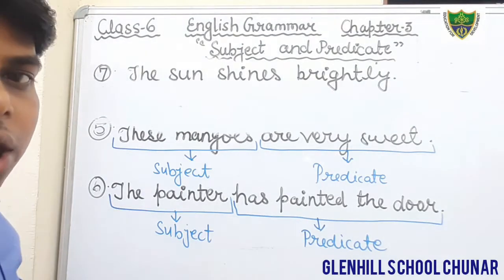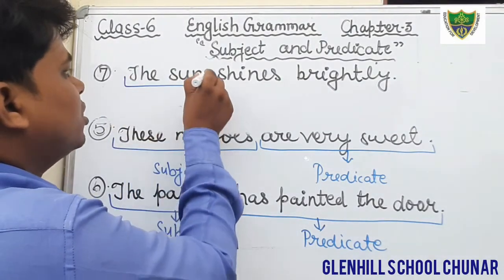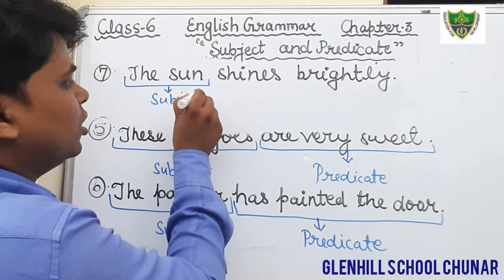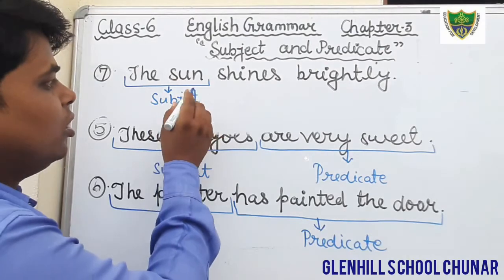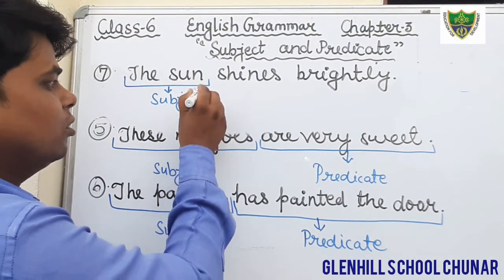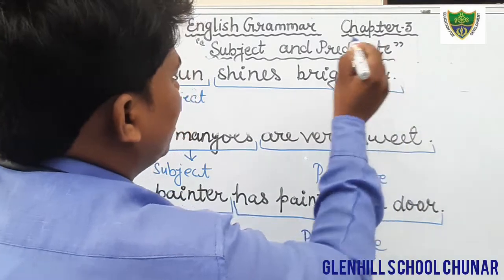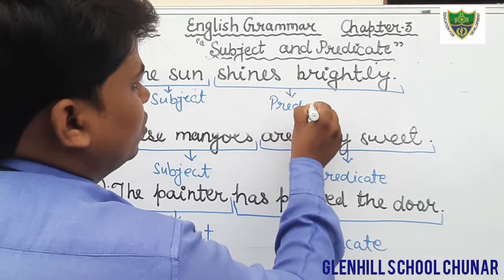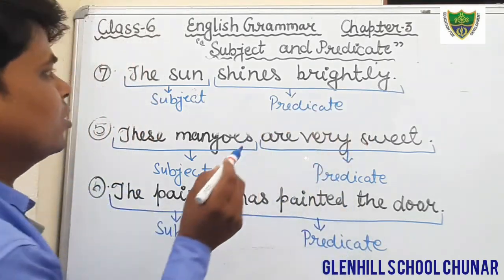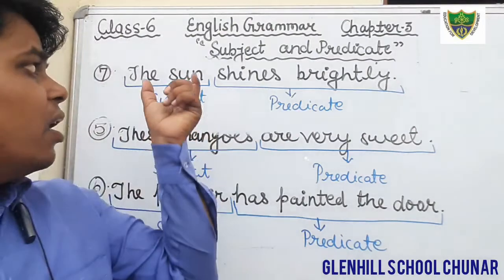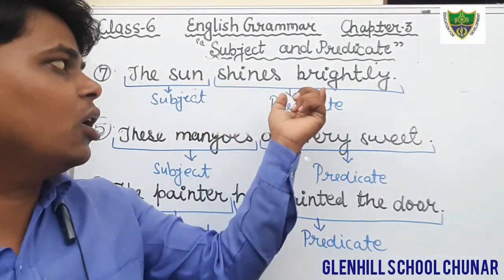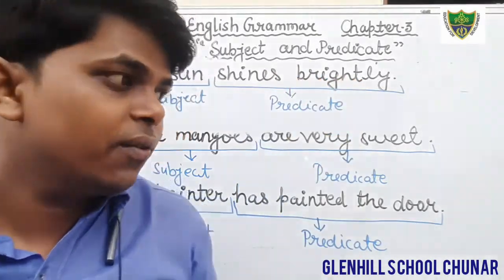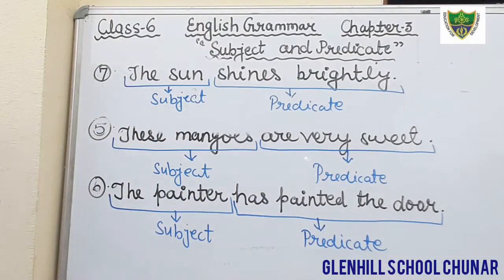What is the subject in this sentence? The subject is the sun. Just write down the sun in the column of subject. And in the column of predicate write down shines brightly. That is the predicate. Just write down, students. In the column of subject you will write the sun, and in the column of predicate you will write shines brightly. Okay, come to the next question.